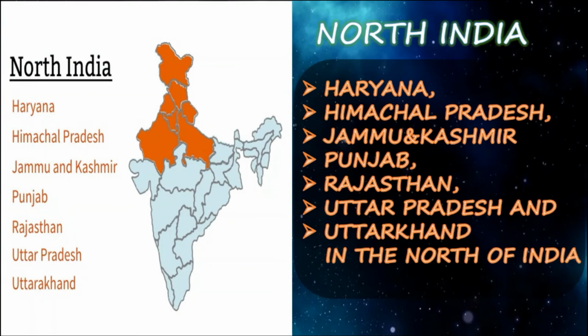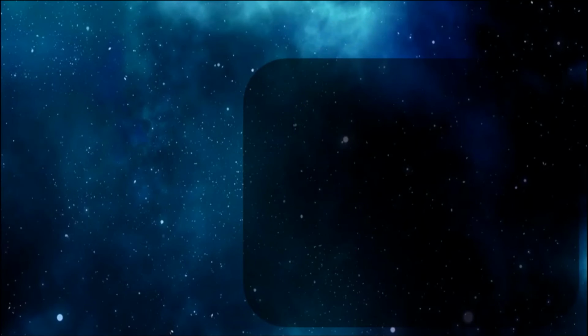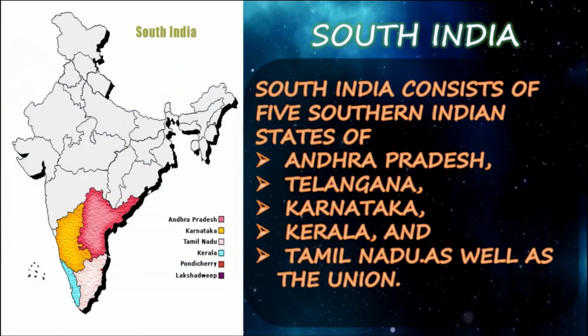North India. First we are going to see North India. So, what is North India? North India is a loosely defined region consisting of the northern part. It is among the largest regions in India, comprising these states. What are the states? Haryana, Himachal Pradesh, Jammu Kashmir, Punjab, Rajasthan, Uttar Pradesh, Uttarakhand. We can see these places in the north, in the upper part of the map of India.